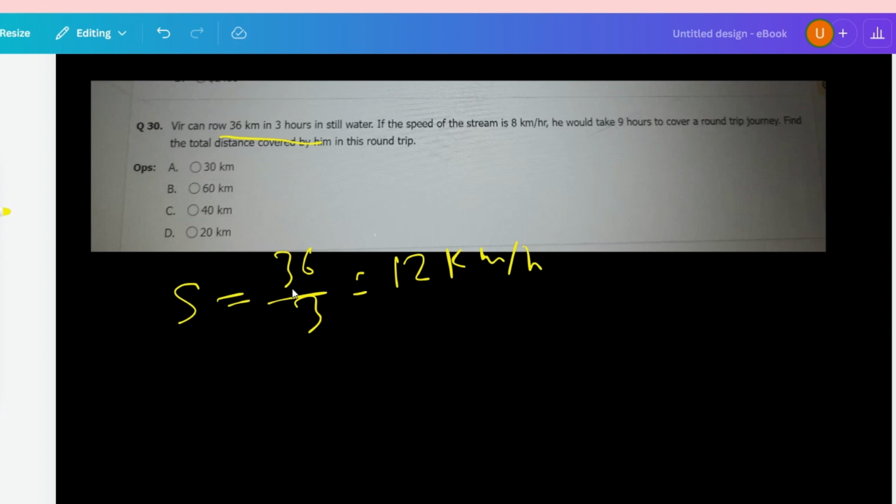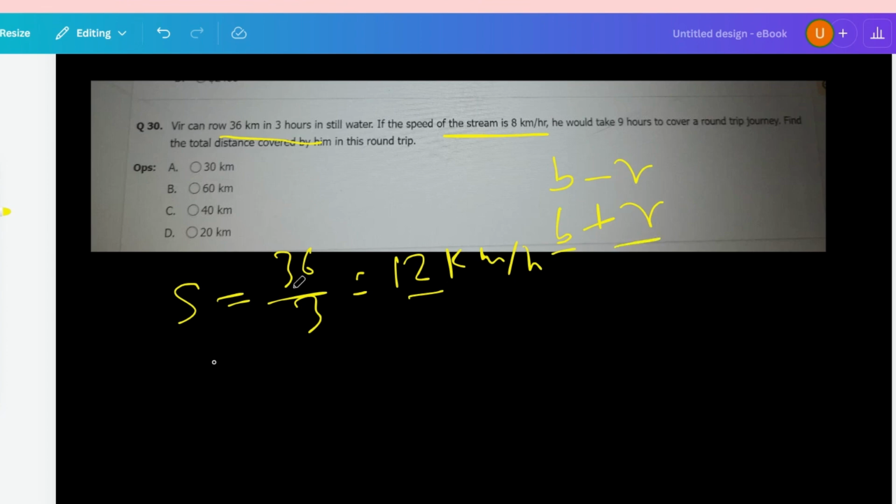Okay, so the speed of the stream is 8 km per hour. So what will be the speed downstream and what will be the speed upstream? So the formula is: for upstream B minus R, and for downstream B plus R. Okay, so B is the speed in still water and R is the speed of the stream.